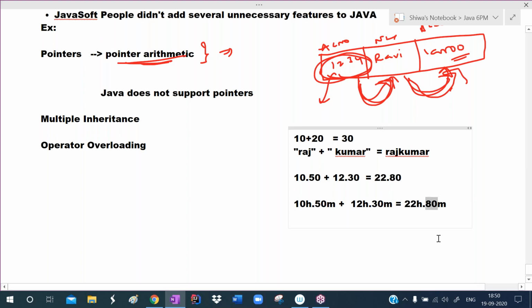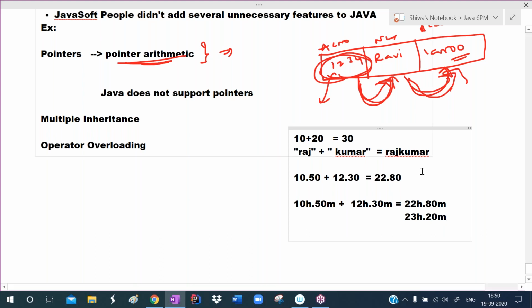Because 60 minutes equals 1 hour. So add 1 hour to the hours part, and that becomes 23 hours. Subtract 60 minutes from the minutes, so how many minutes remain? 20 minutes. So 23 hours 20 minutes is the correct answer.